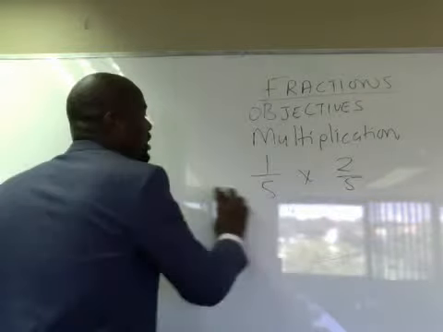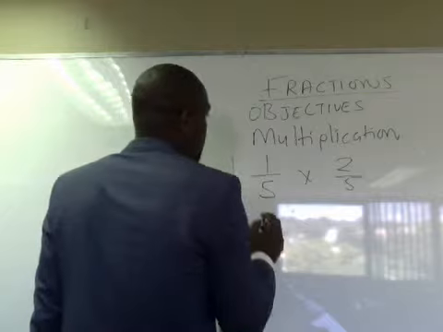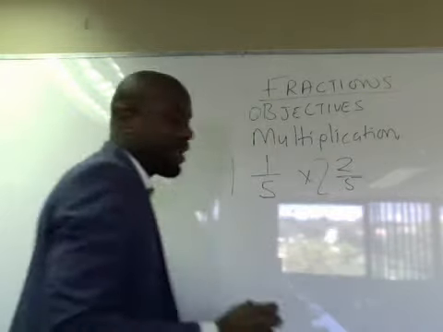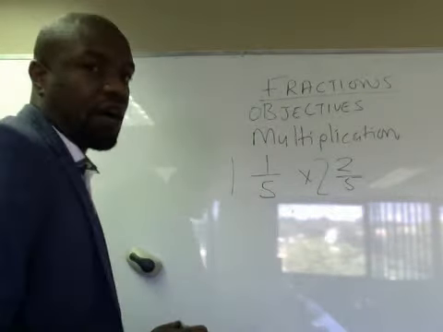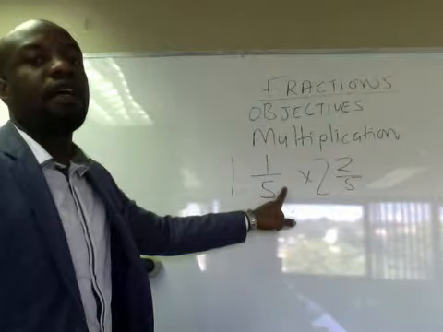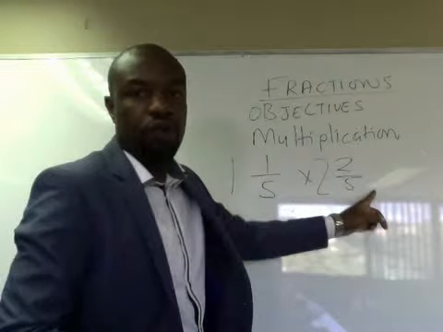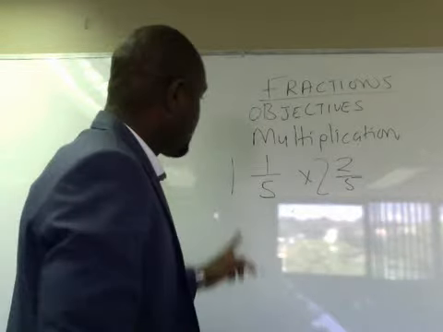Okay, let's look at multiplication of mixed fractions. So I can just add a 1 there, I can add a 2 there, right? So now this becomes a mixed fraction because we've got whole numbers and portion of a whole number, which is 1 over 5, and in this instance 2 over 5. So what do we do? It's very simple and straightforward.